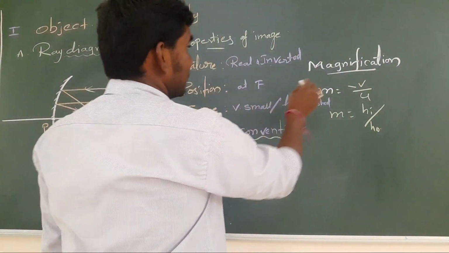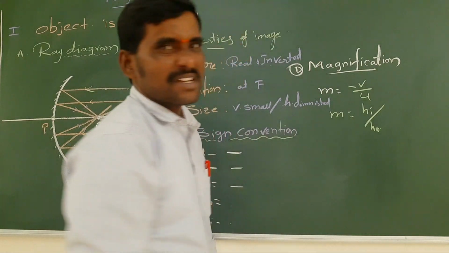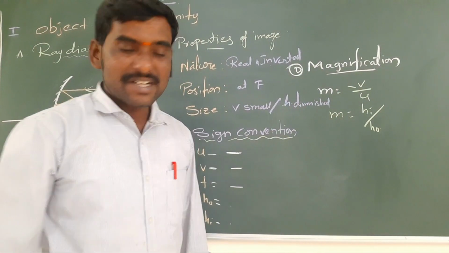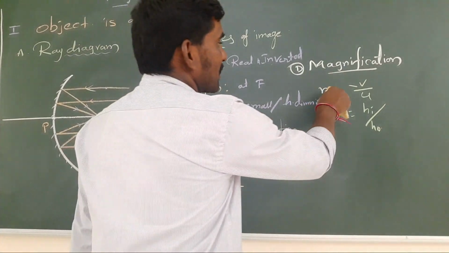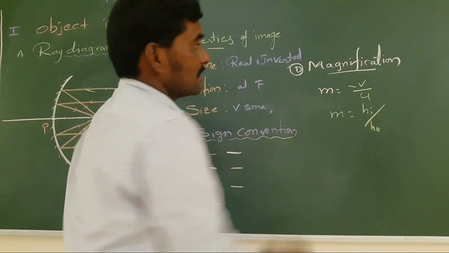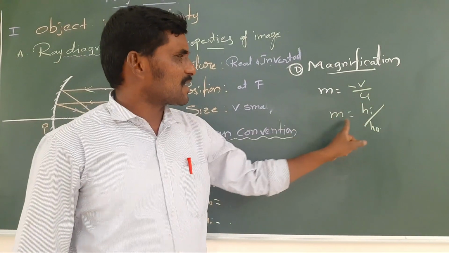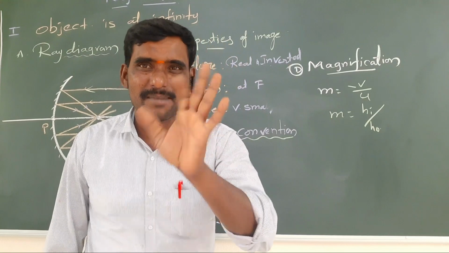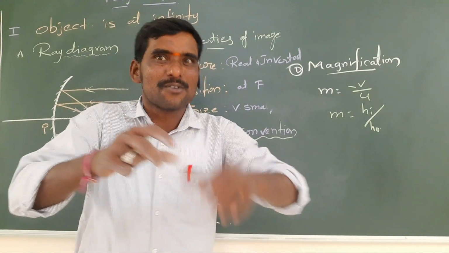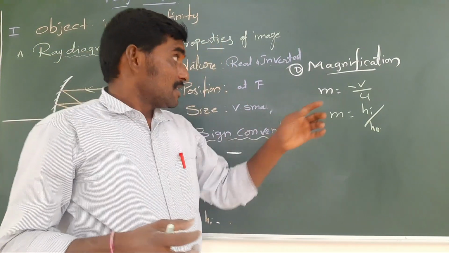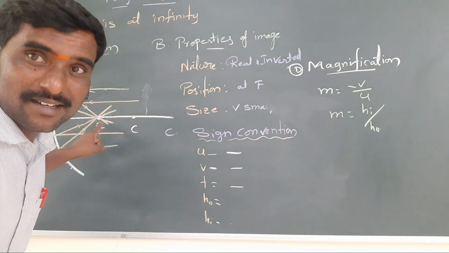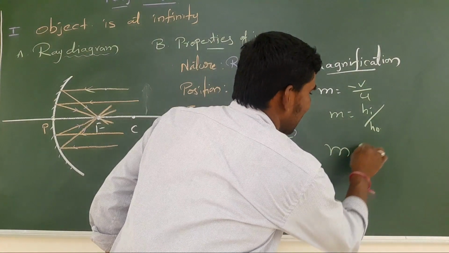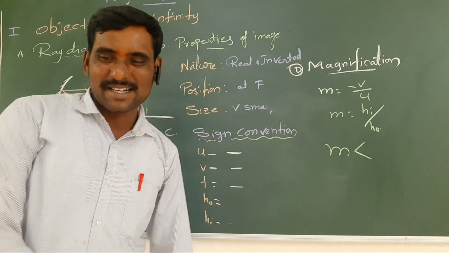Next, D, magnification, most important. Everybody is confused here. The magnification formula: M is equal to minus V by U, and M is equal to H' by H. Very simple, remember. Magnification explains only about the image, how big the image is, how small the image is. So here the image is smaller. If it is small, you have to take M less than 1.